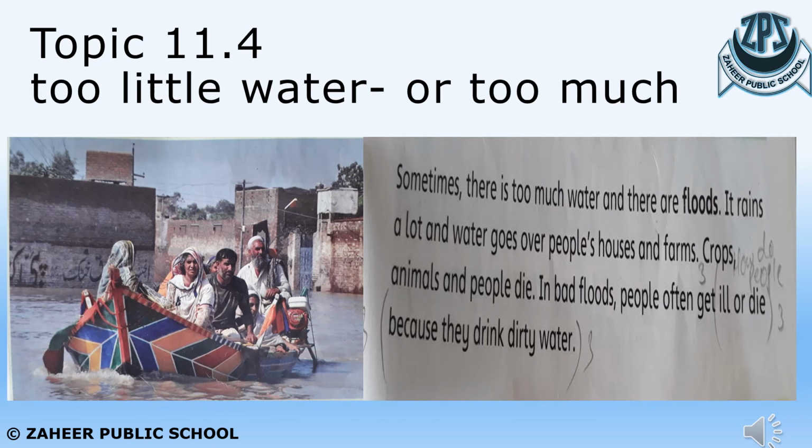Another condition occurs when there is too much water, and this condition is known as the flood. A flood is caused when there is too much rain, a lot of rain, and the water goes over the people's houses and farms. It causes serious damage, and the crops, animals, and people also die. And during bad floods, the people often get sick, or they may also die just because they use the dirty water, because the flood brings a lot of disease also, and it's dirty water. So the flood water is not beneficial for the living organisms.